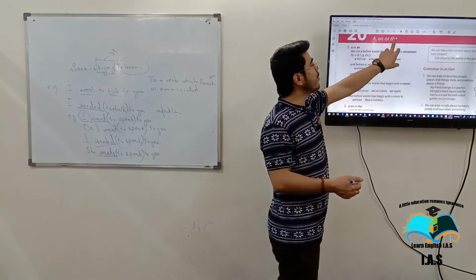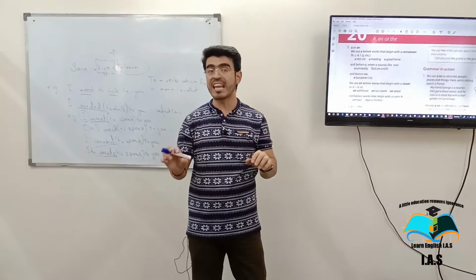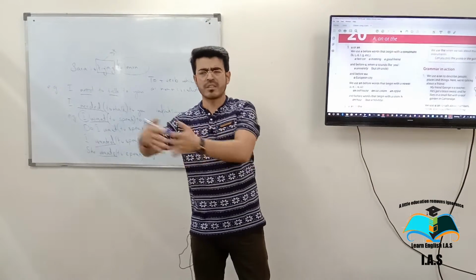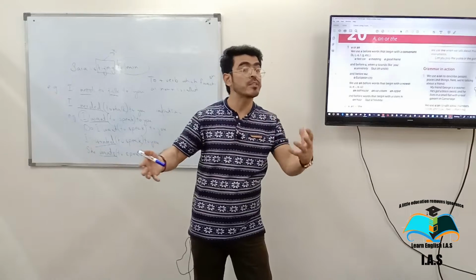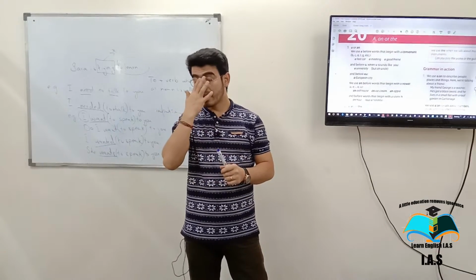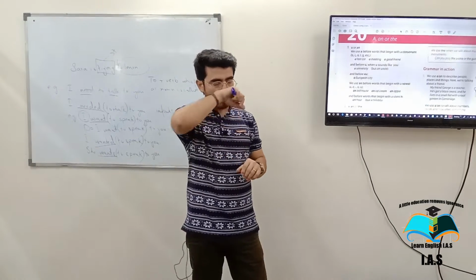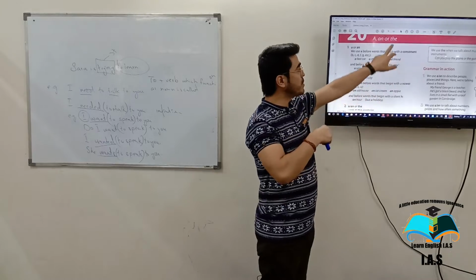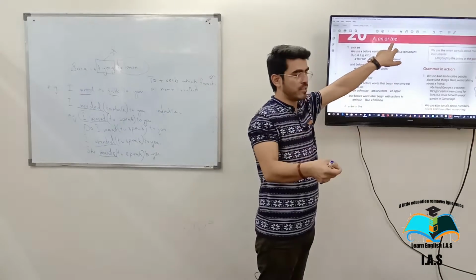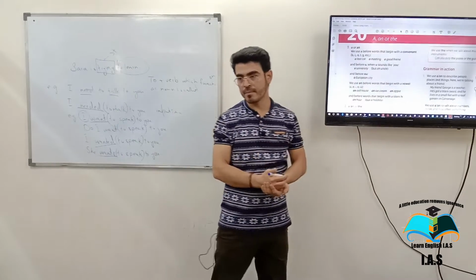But if you use the in your example, it means that you're talking about something which is not generalized, which is particularized. Now if I ask you, why use the to particularize a noun? Why use a to generalize a noun?